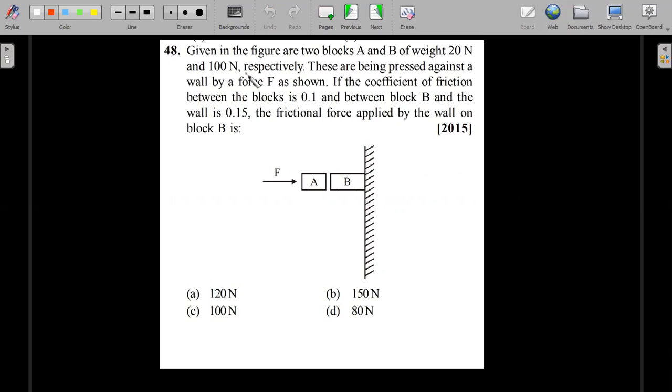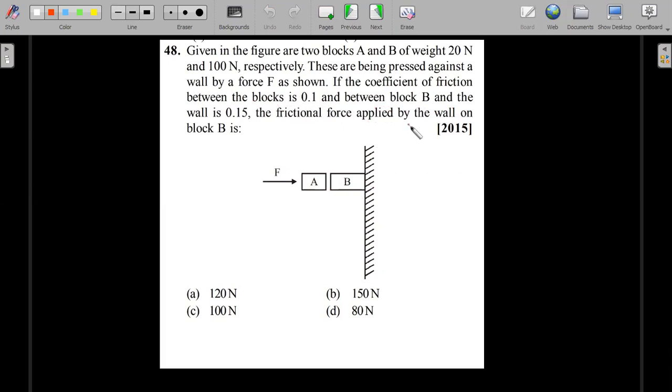Given in the figure are two blocks A and B of weight 20 Newton and 100 Newton respectively. These are being pressed against a wall by a force F. If the coefficient of friction between the blocks is 0.1 and between the block B and the wall is 0.15, so two different friction values.